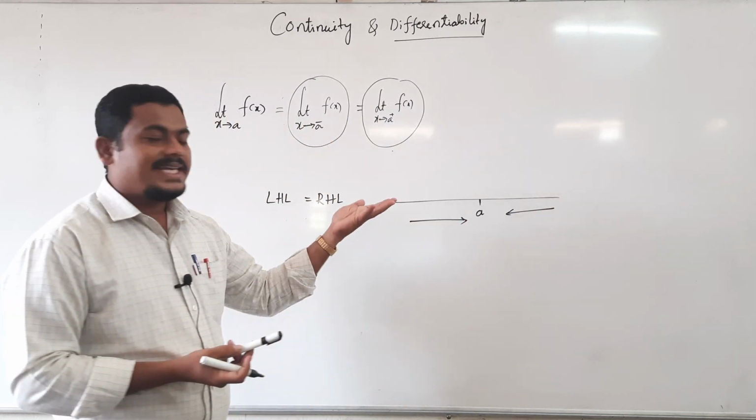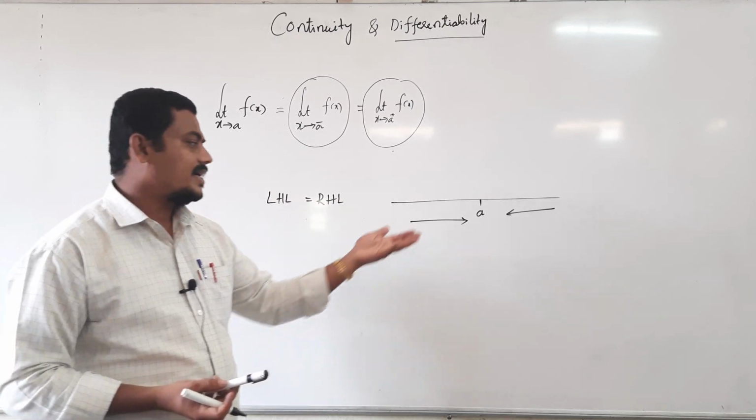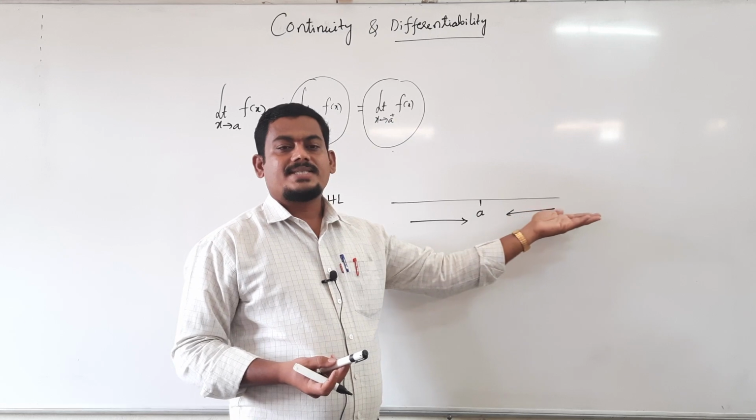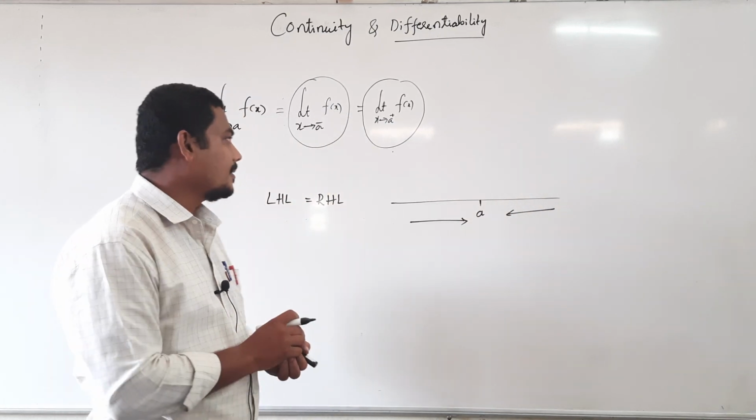If you approach a from left hand side, then that limit is known as left hand limit. Suppose value of x approaches from right side of a, then it is right hand limit.